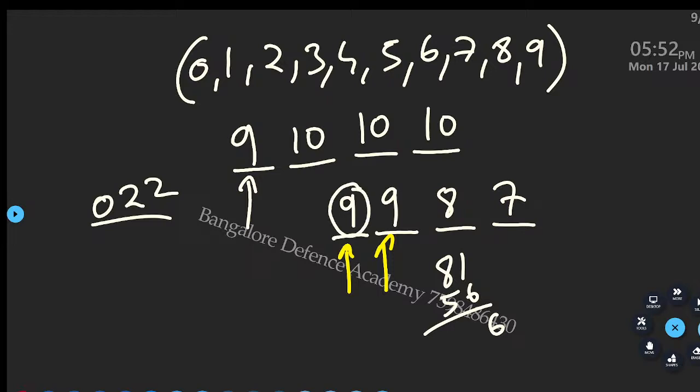Everyone understood this? Now tell me why I am taking 9 here. Why am I not taking 10 here? Without repetition, correct? One number is already used here. So remaining how much? 9. So what is the answer? 9, 8 and 7. You have to multiply like this. Okay? Take down the next question.